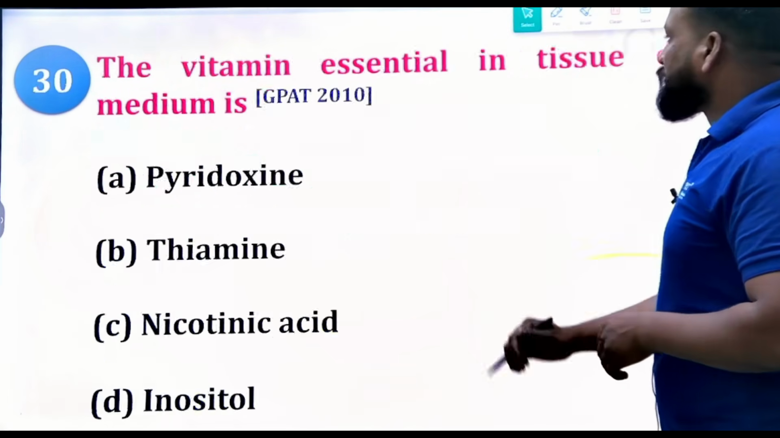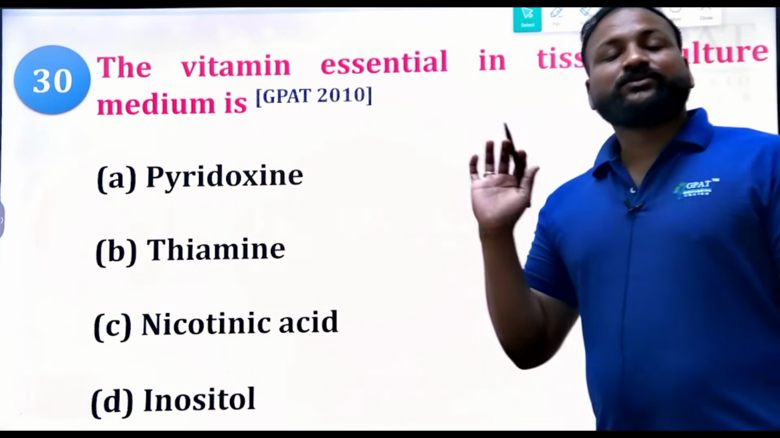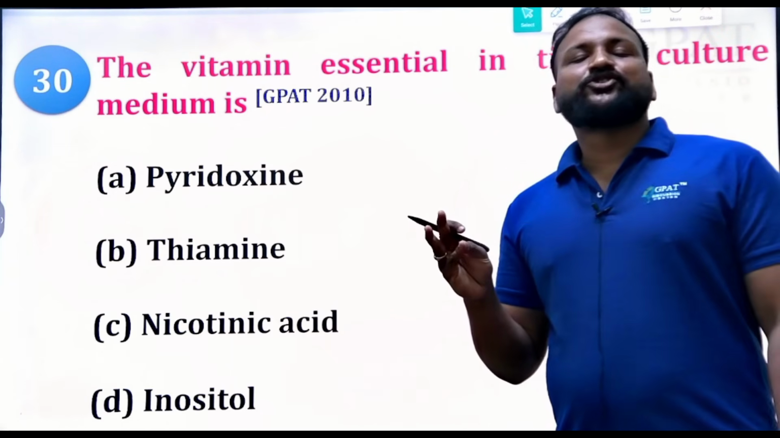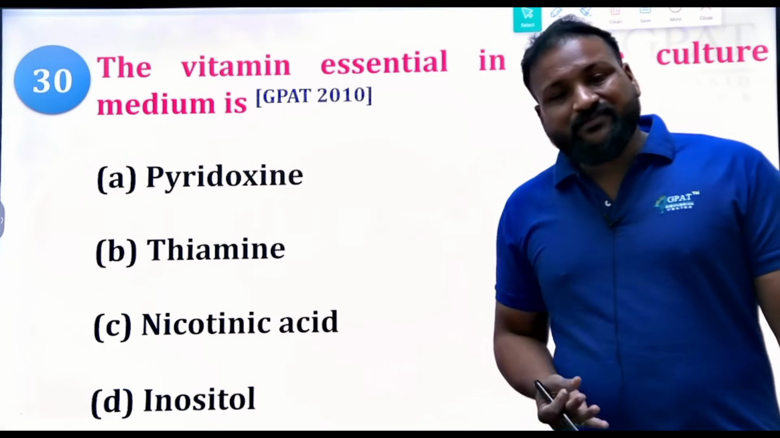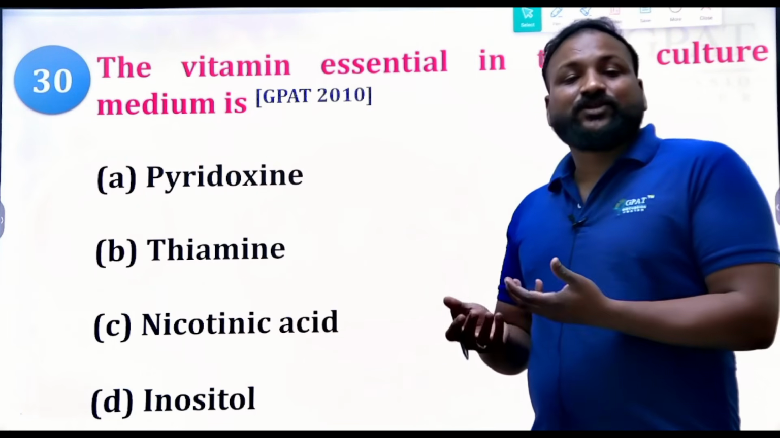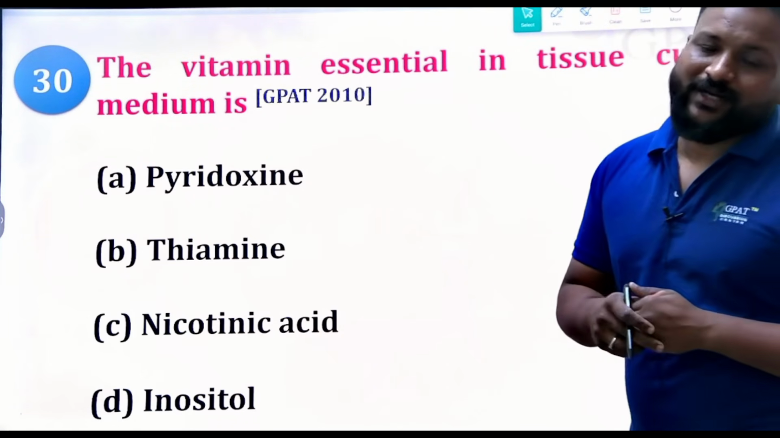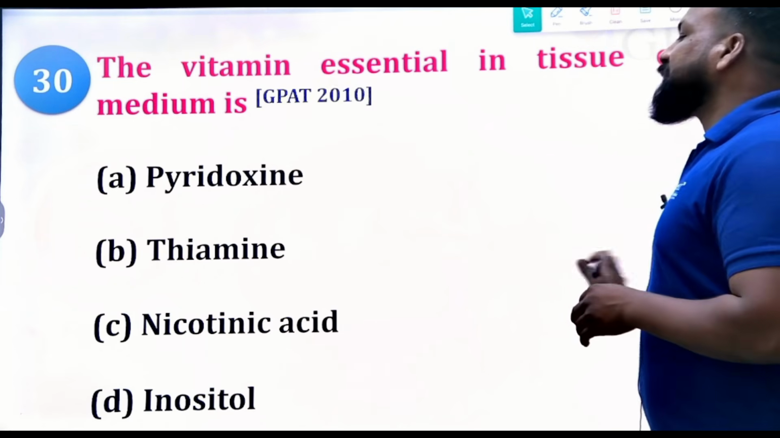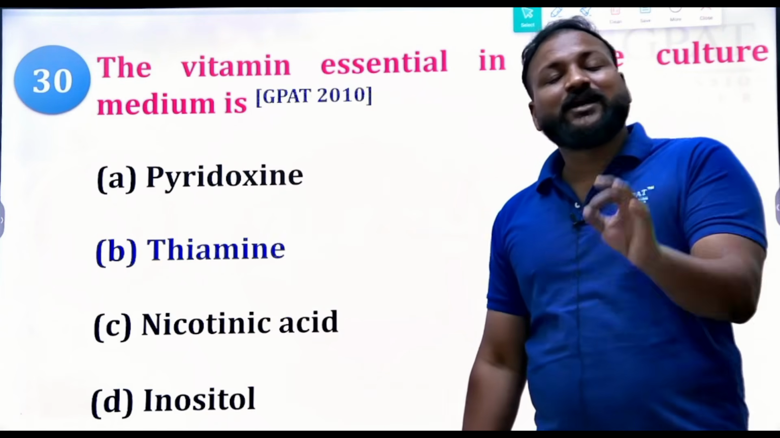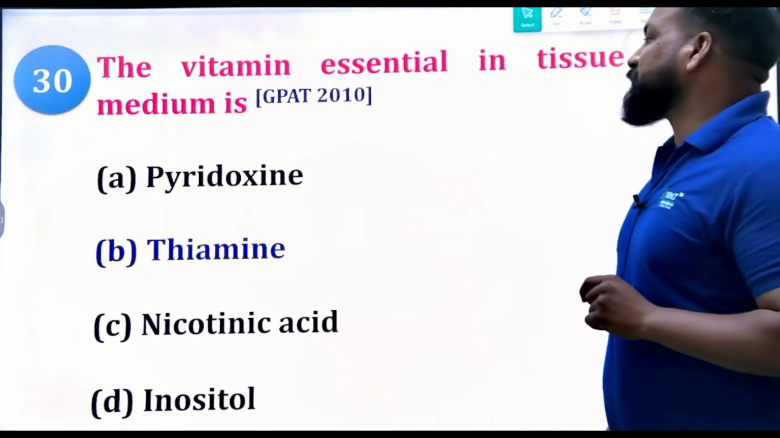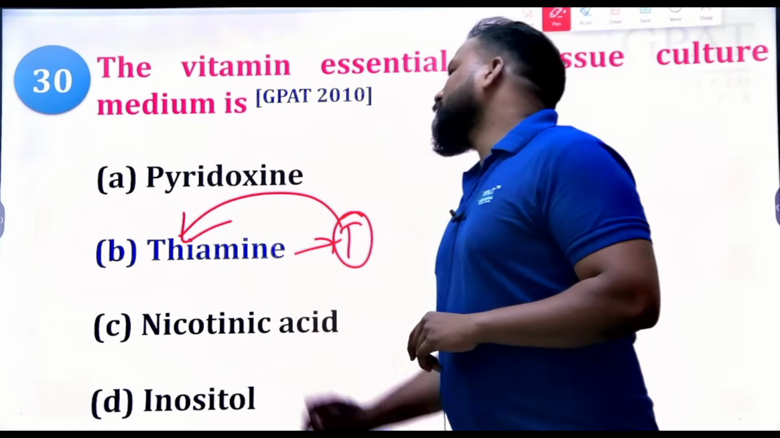Now, the vitamin essential in the tissue culture medium, a 2010 question. As I said, plant tissue culture media require a solidifying medium, carbon source, vitamins, hormones, and pH. Which vitamin is essential here? Undoubtedly the vitamin thiamine. T for tissue culture, T for thiamine. Try to remember it like that. Thiamine is an essential vitamin in plant tissue culture.